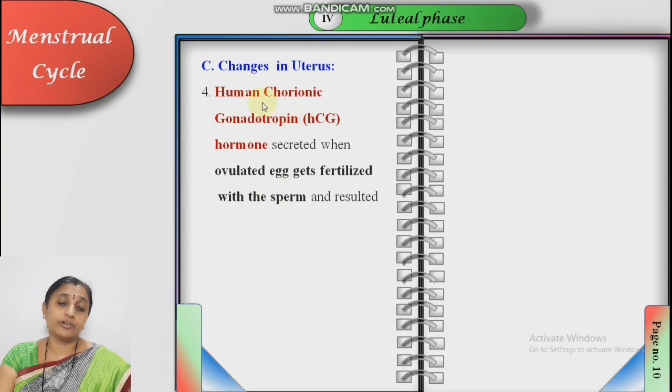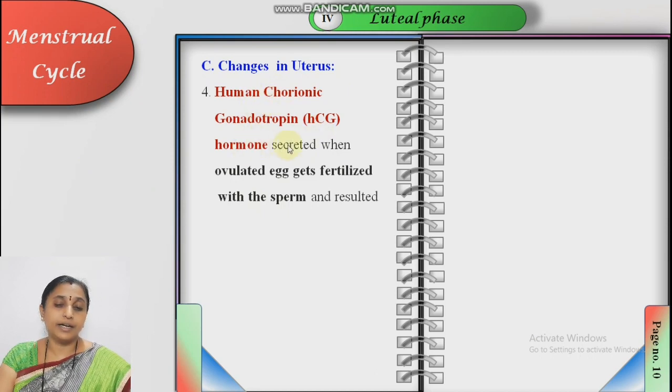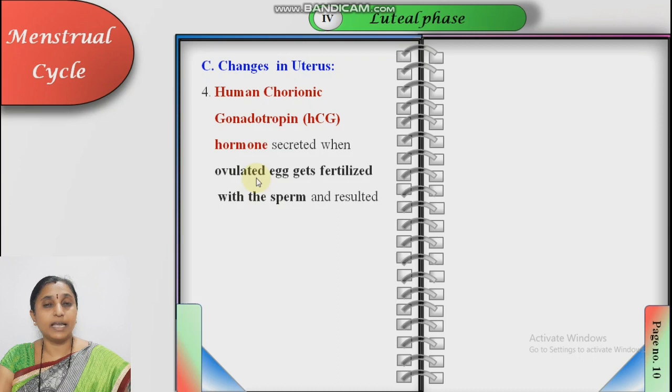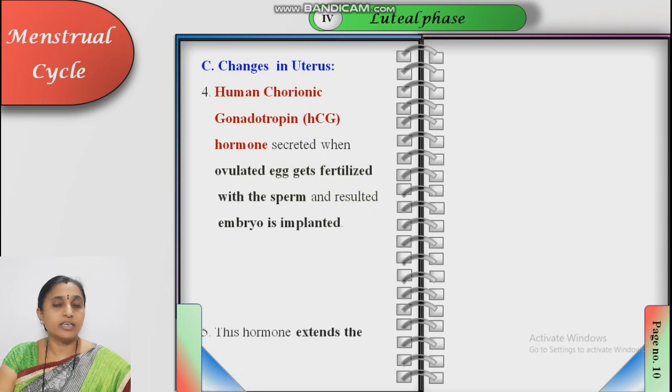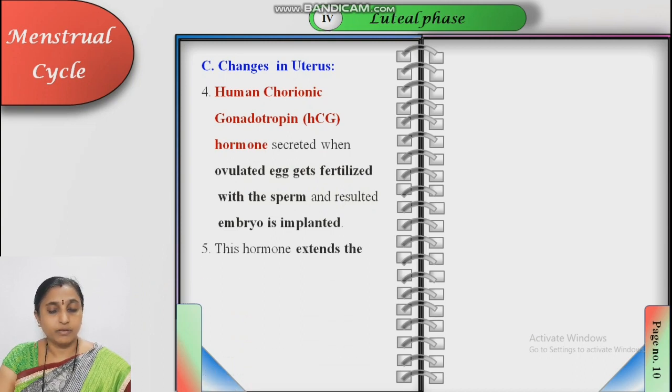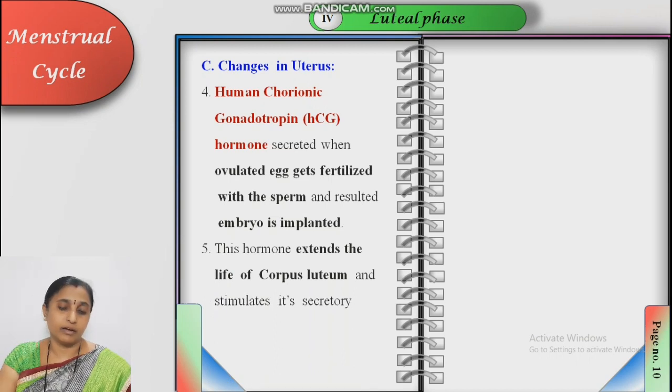This human chorionic gonadotrophic hormone is secreted from the chorion, so the name is human chorionic gonadotrophic hormone, when the ovulated egg gets fertilized with the sperm and the resulting embryo is implanted. If this hormone is detected in the blood or the urine of a woman, then it indicates she is pregnant.